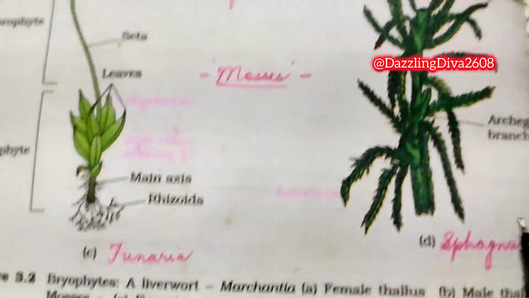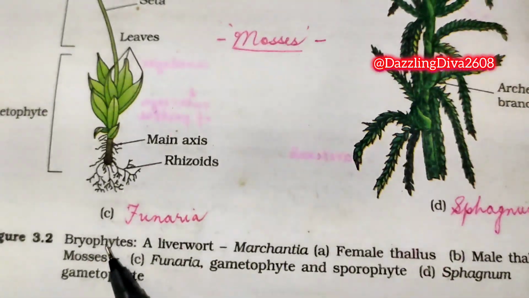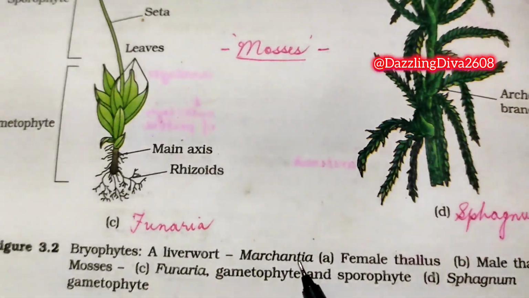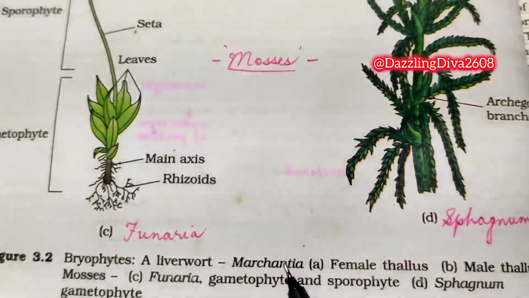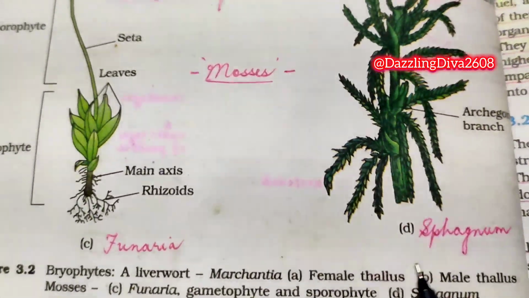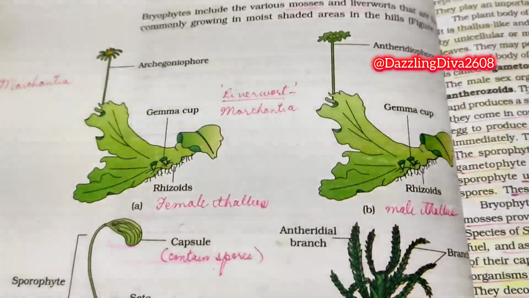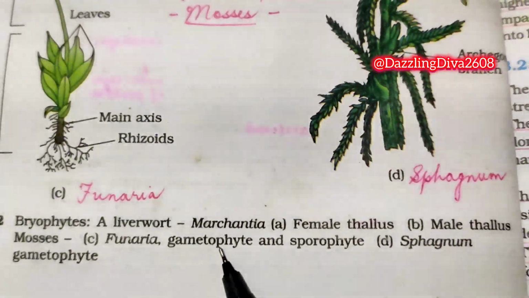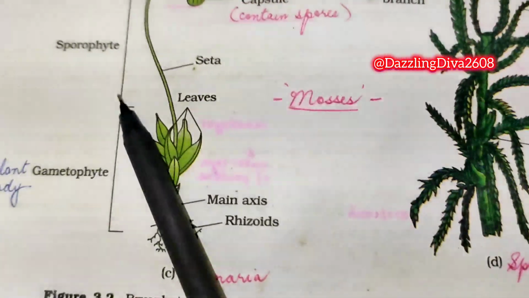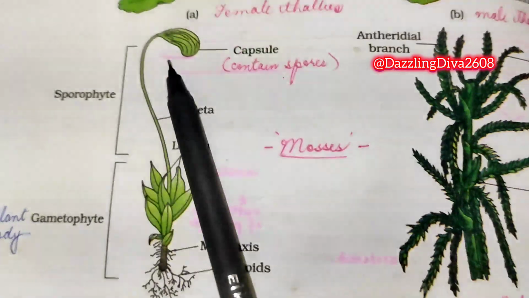Okay. Now see. So Bryophytes, a liverwort, Marchantia. A, female thallus, B, male thallus. Now mosses, C, Funaria, gametophyte and sporophyte.